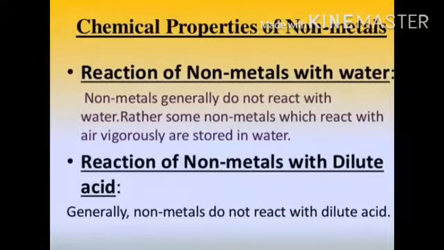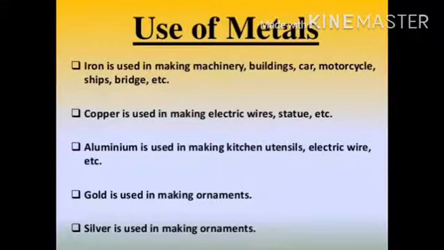Now the uses of metals. Iron is used in making machinery, buildings, cars, motorcycles, ships, bridges, etc. Copper is used in making electric wires, statues, etc. Aluminium is used in making kitchen utensils, electric wires, etc. Gold is used for making ornaments. Silver is used in making ornaments also. Gold and silver are basically noble metals. They are generally unreactive metals.